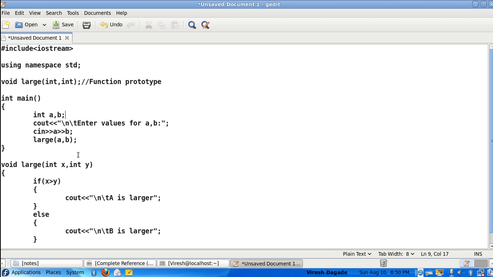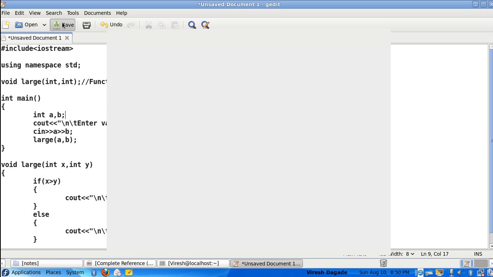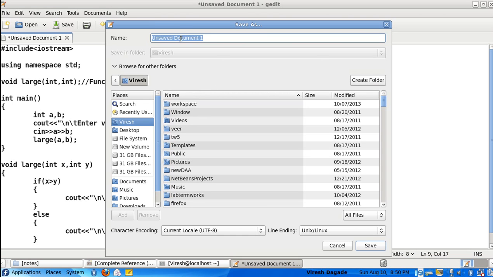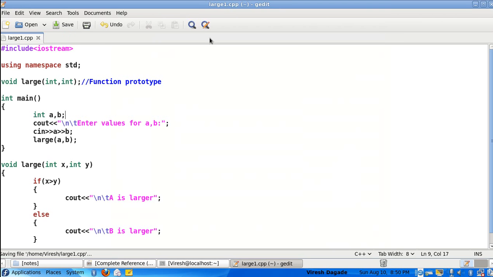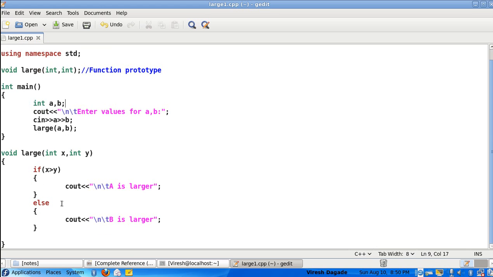Now let me save this program. The program is C++. I'll save it as large1.cpp. So this file is saved now. Let me compile this program. Let me also give one cout statement with \n, so that the output gets printed clearly.